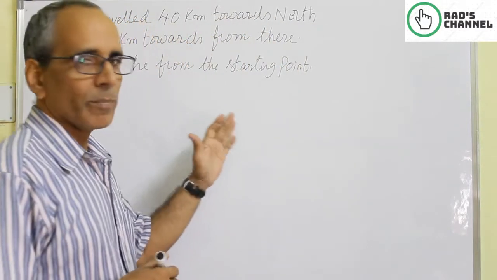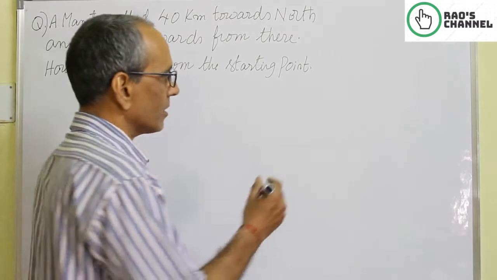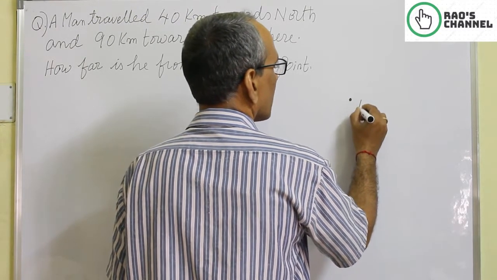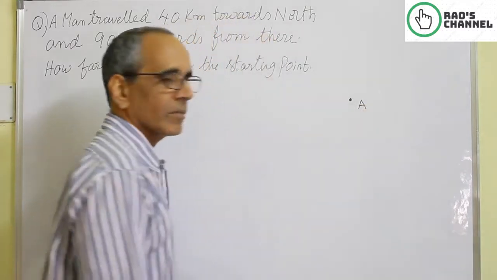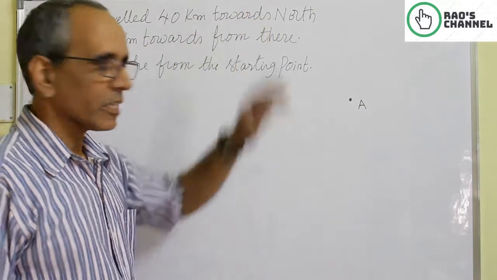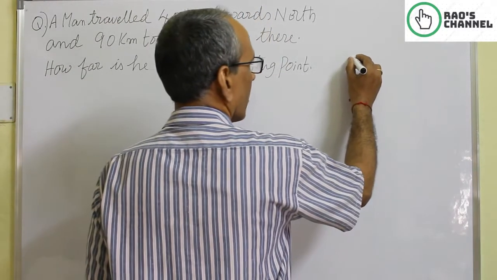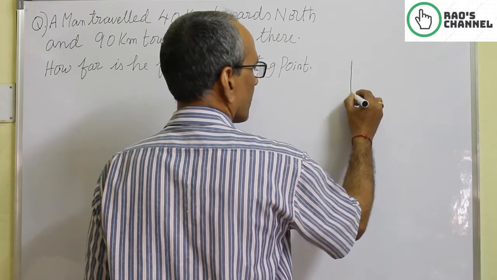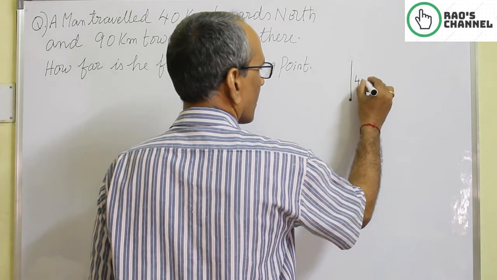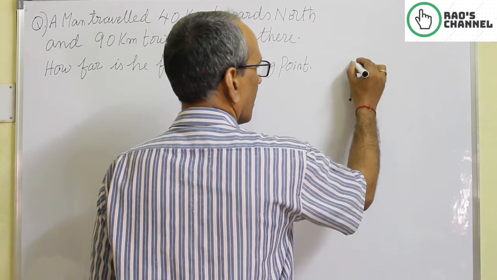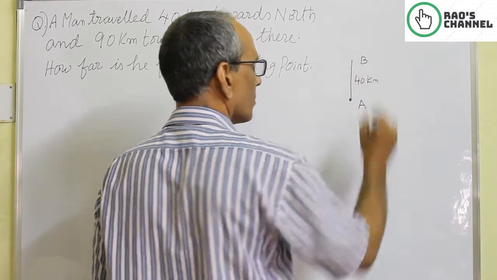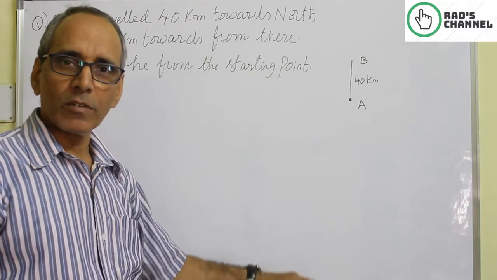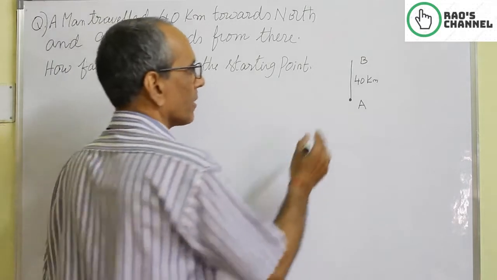Let me draw a small picture for the concept given here. Suppose this is the point A, his starting point. He started from A point. He moved towards north 40 kilometers. And he is at B now. Again from B, he moved 90 kilometers towards the south from B point.